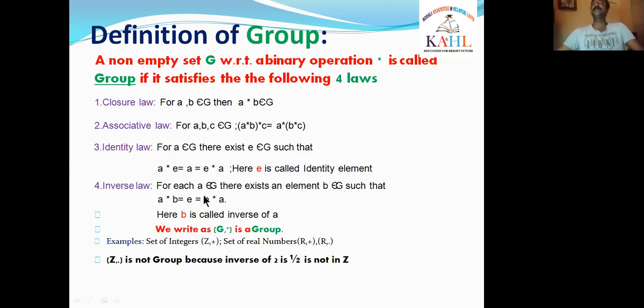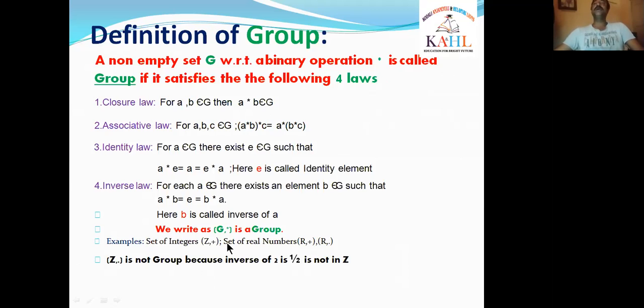The fourth law fails. What is the fourth law? The inverse law fails with respect to the operation dot in Z. So Z dot is not a group. Z dot satisfies the closure, associative and identity laws, but fails the inverse law. What is the example for that? How can we say that the inverse law is not satisfied in Z dot? We simply say that the multiplicative inverse of 2, which is 1 by 2, is not in Z. That's why the inverse does not exist in Z. That means Z dot is not a group.